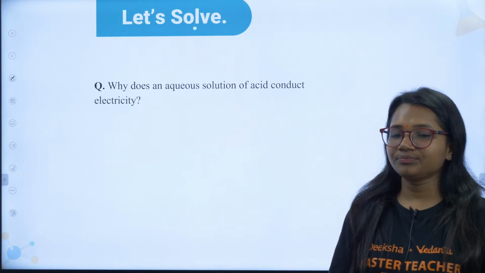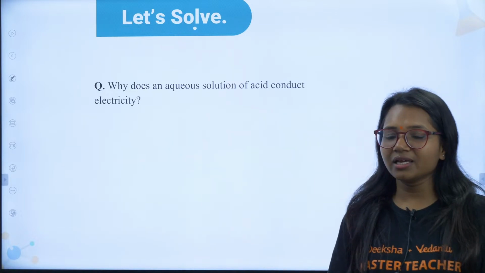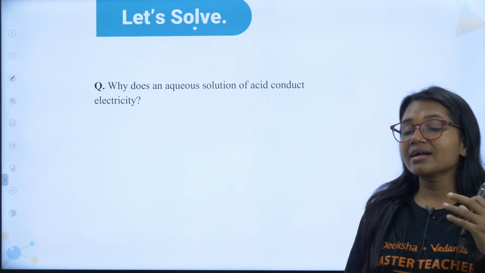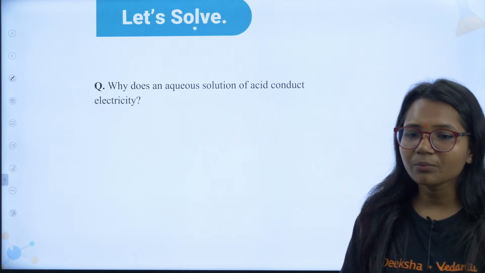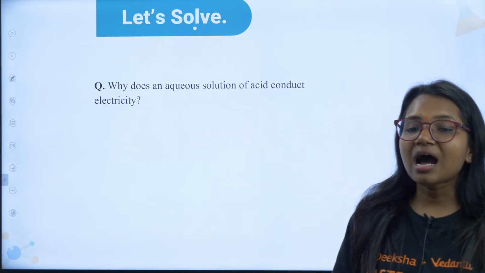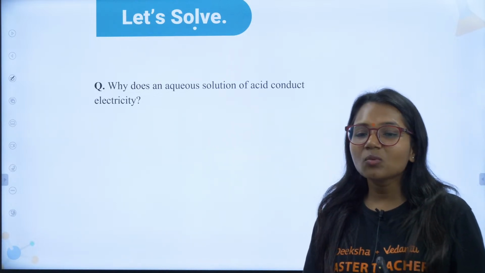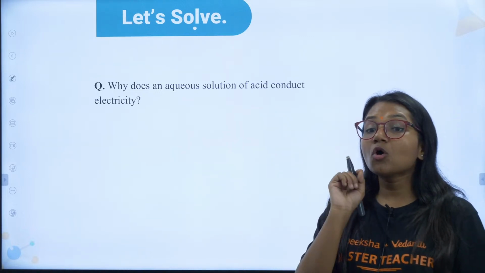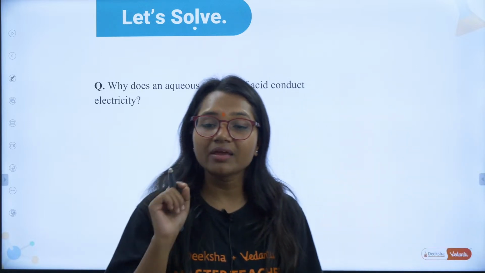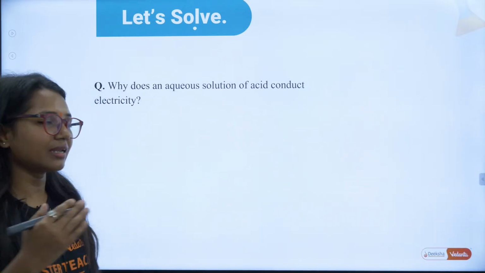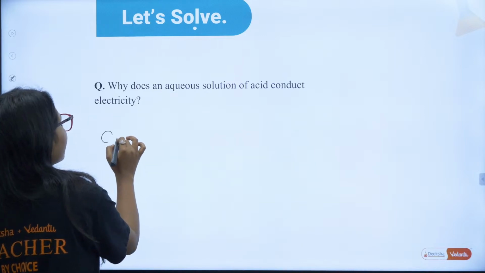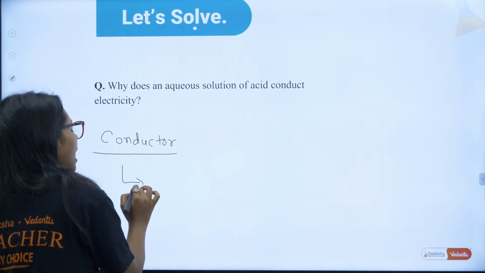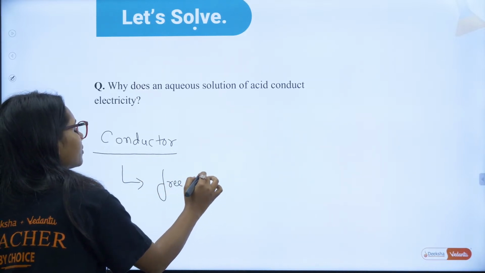For example, wood. Does wood conduct electricity? For example, a solid compound. Does that conduct electricity? Solid means because it has free electrons. Mahalakshmi is telling free ions. Sumukh is telling free electrons. I have told you multiple times that whenever we want something to become a conductor, any compound to become a conductor, either they should have free electrons.